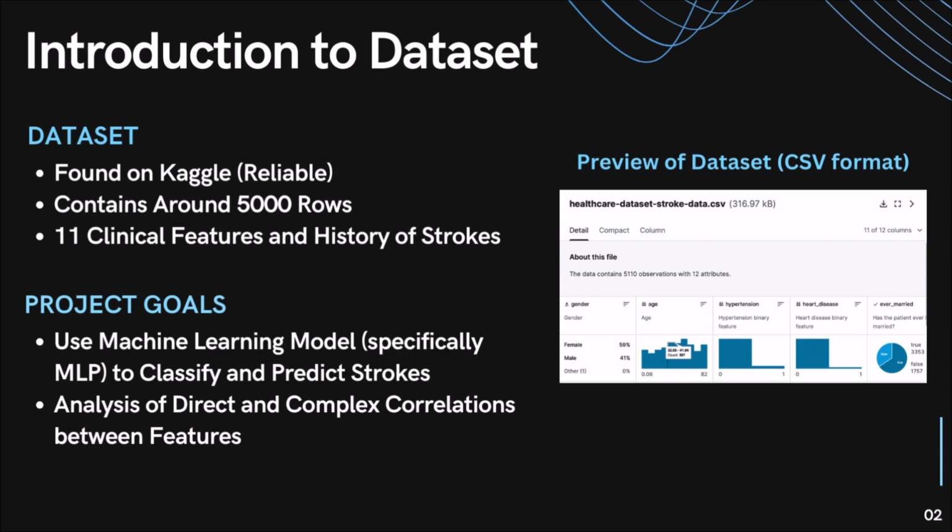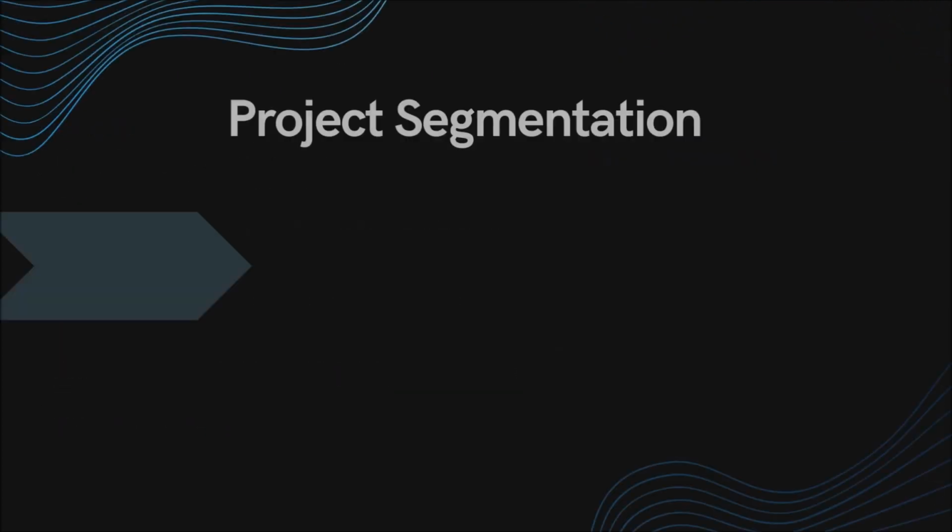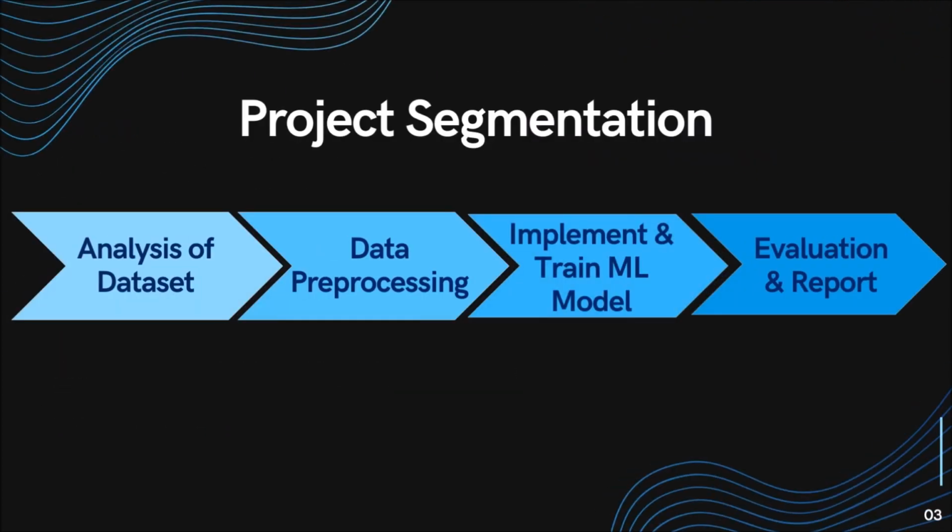In this project, we aim to use machine learning models, specifically the multi-layered perceptrons, to classify and predict the risks of stroke based on 11 clinical features. We will also do a brief analysis on the direct and complex correlation between said features. The project will be split into 4 distinct segments: dataset analysis, the pre-processing, implementation, and training of the machine learning model, the evaluation and report.